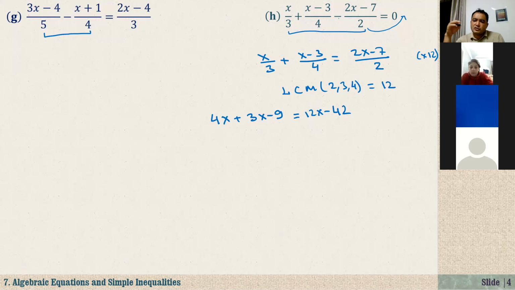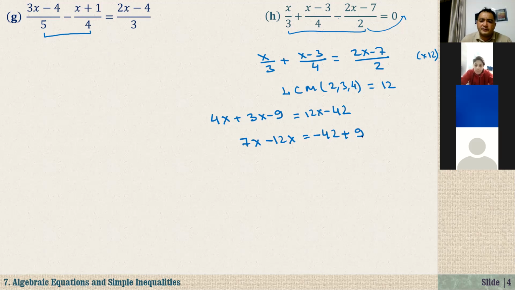After practicing a few questions, you should do these steps mentally. You don't have to write every step. So 4x plus 3x is 7x. Take 12x to the left-hand side, minus 12x. On the right-hand side, we have negative 42. Take this negative 9 to the right-hand side, it is plus 9. 7x minus 12x is negative 5x.